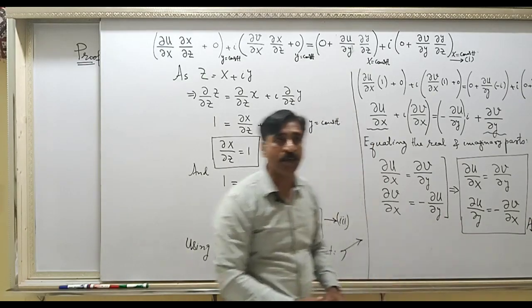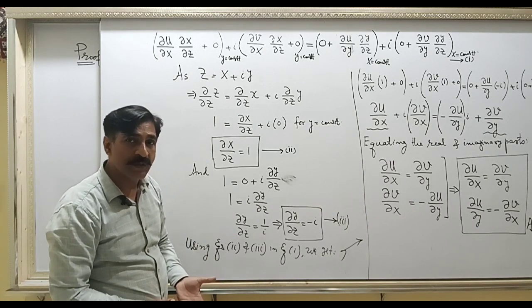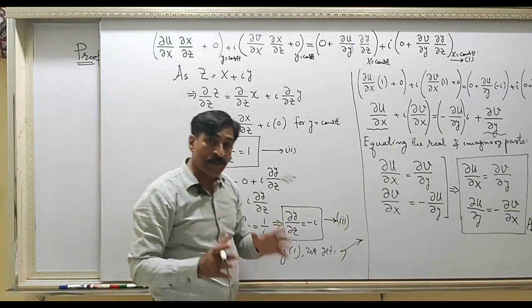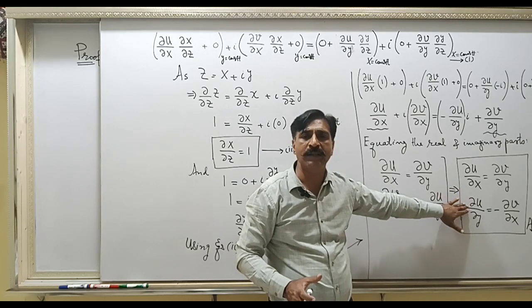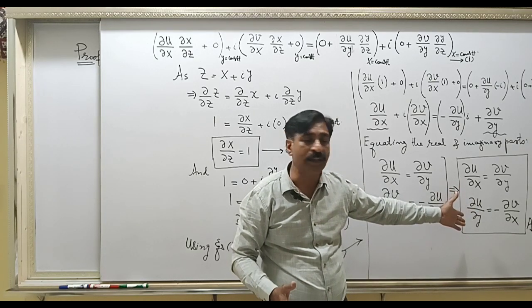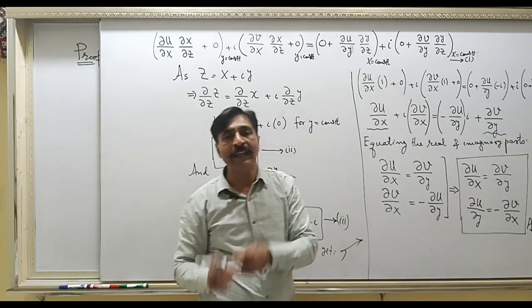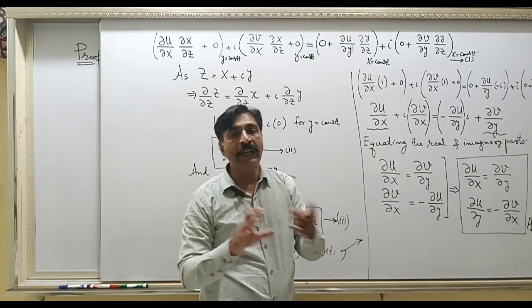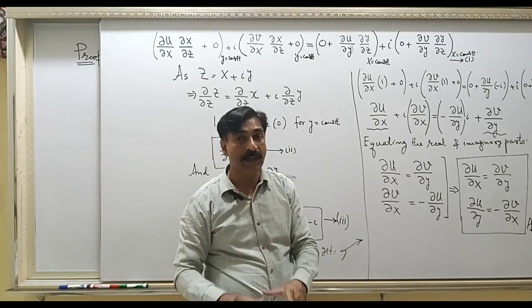So this is the first part of the proof. Now we have to do the converse, and what is the converse? You will assume that these conditions are satisfied by the real and imaginary parts of some complex function. Then from these conditions you will prove that the function is differentiable, meaning df by dz is unique and finite. This is to be proved now.